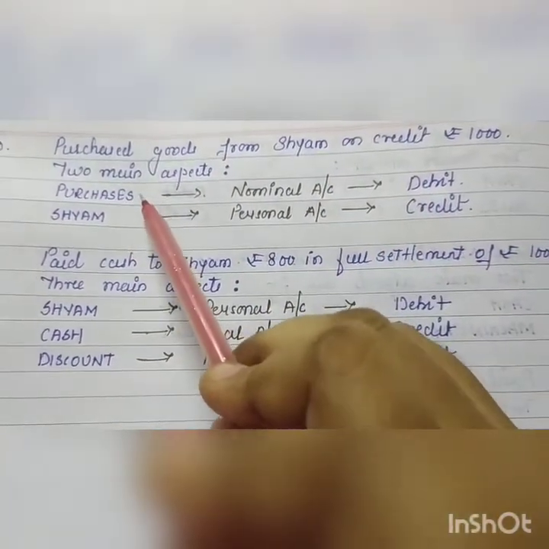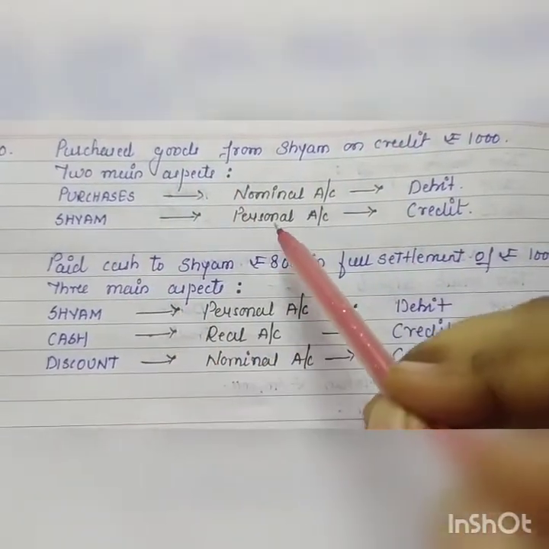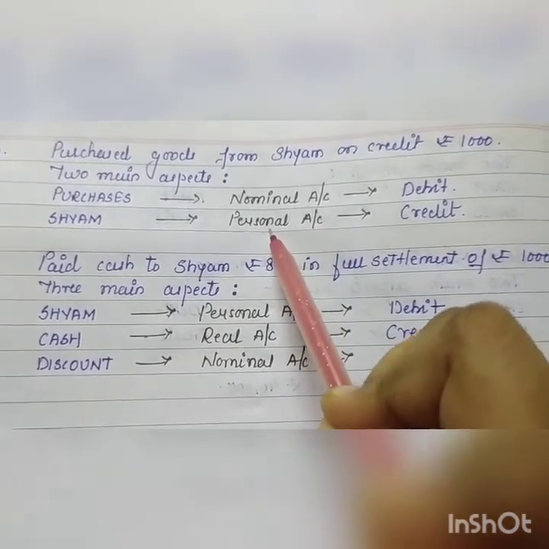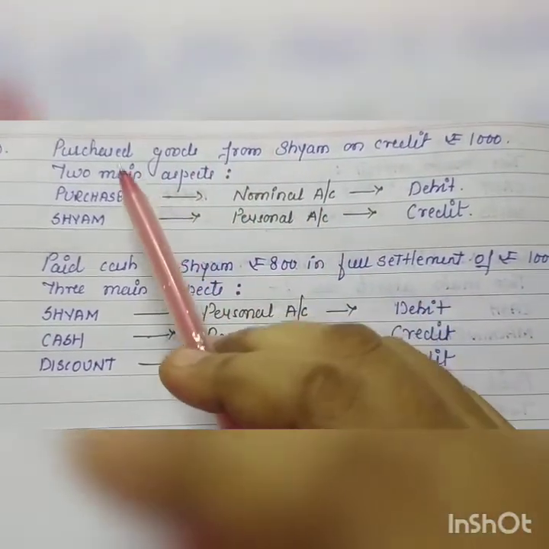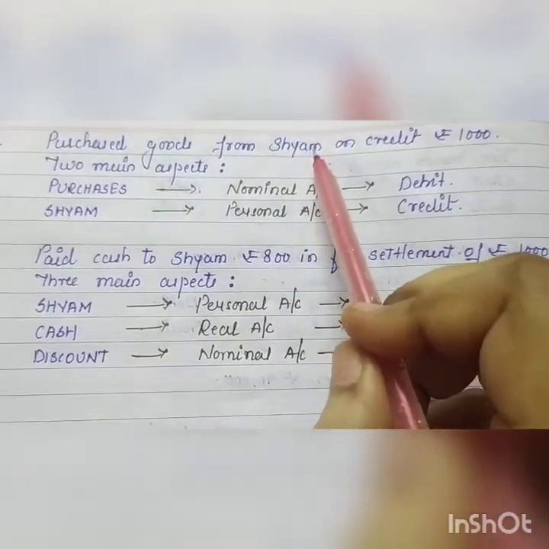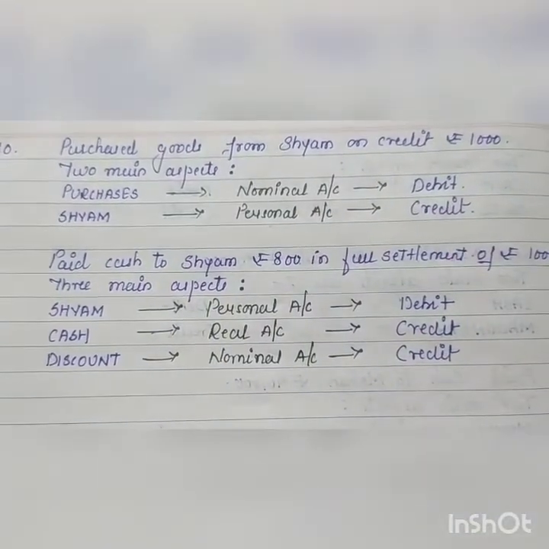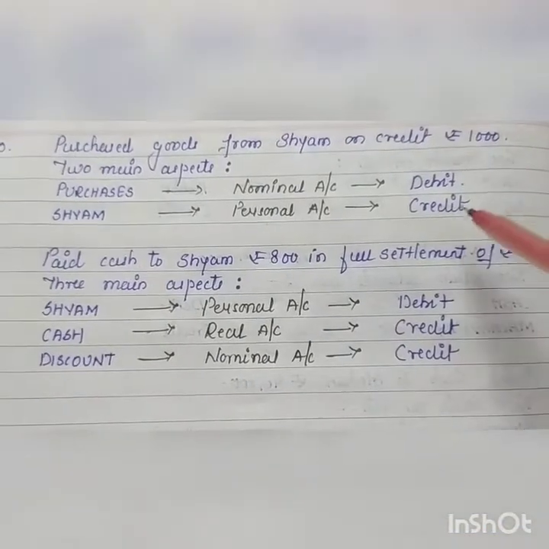Purchases means your expenses, it will be debited. Shyam comes under the category of personal account. Personal account rule: debit the receiver, credit the giver. We are purchasing goods from Shyam. He is the giver. His account will be credited. So purchases debit, Shyam credit.